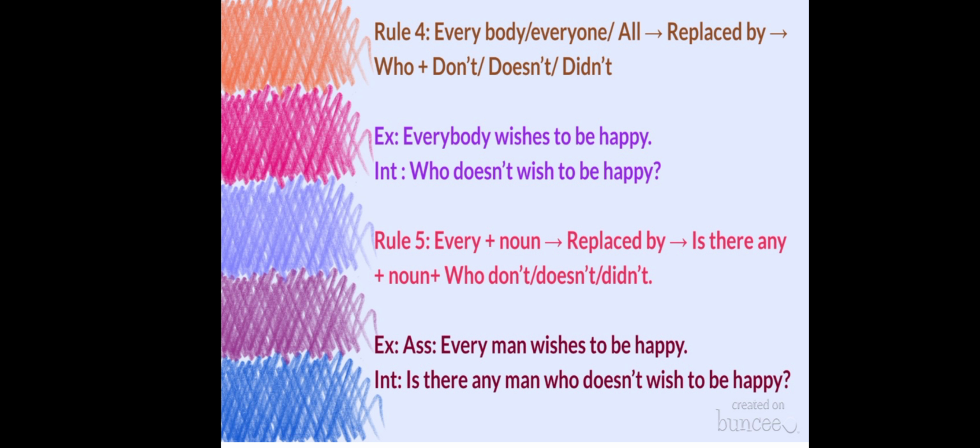So here in the example, one assertive sentence is given: "Every man wishes to be happy." See, "every" and then a noun. So what you have to do is replace it by "Is there any man who doesn't wish to be happy?"